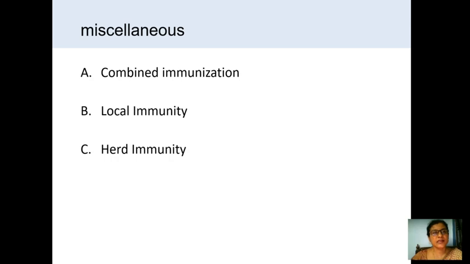Whenever the herd immunity develops, only then will the epidemics decrease. For example, in case of COVID-19 also, most of the experts are telling the same thing: release the youth into the community and let them be exposed to COVID-19. But they should be very careful in meeting with their elders and the vulnerable group of people, and they should take care of them.